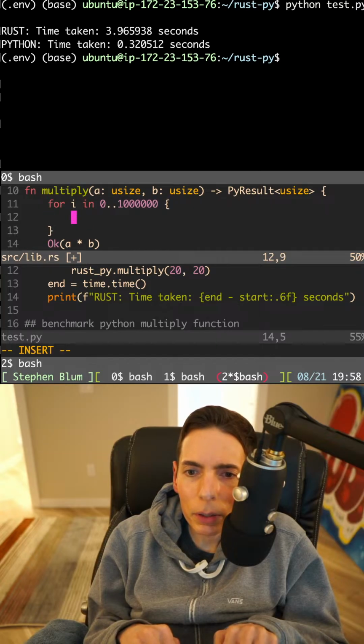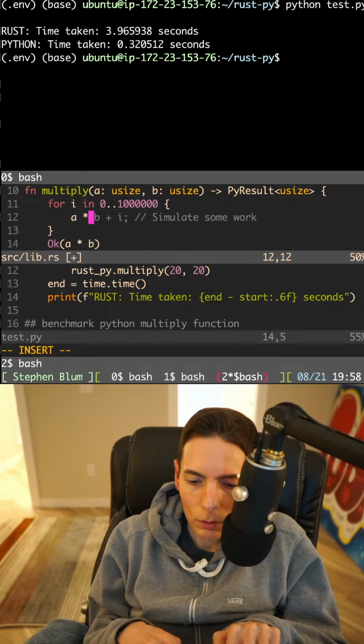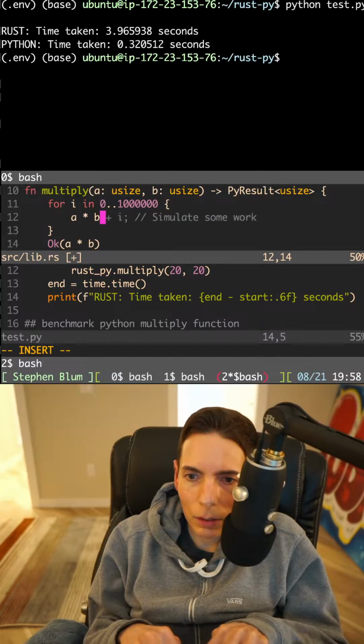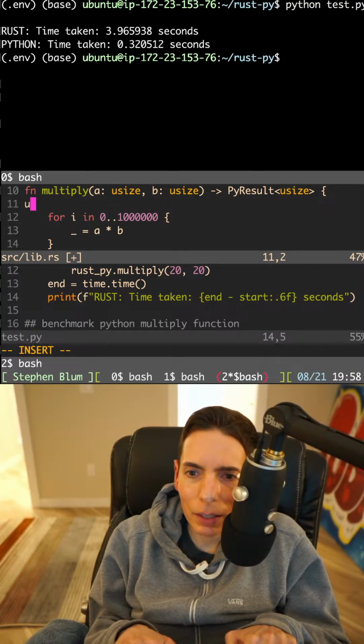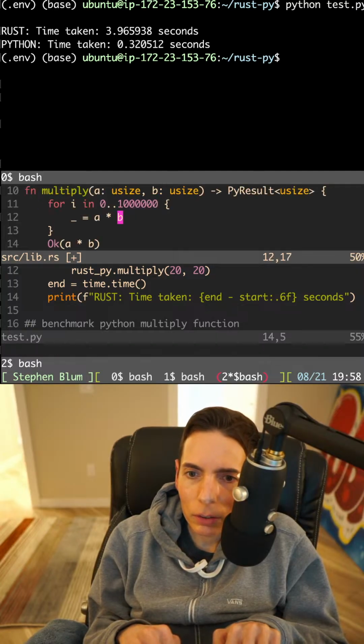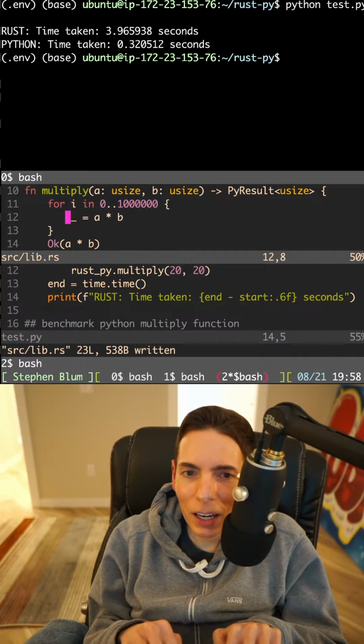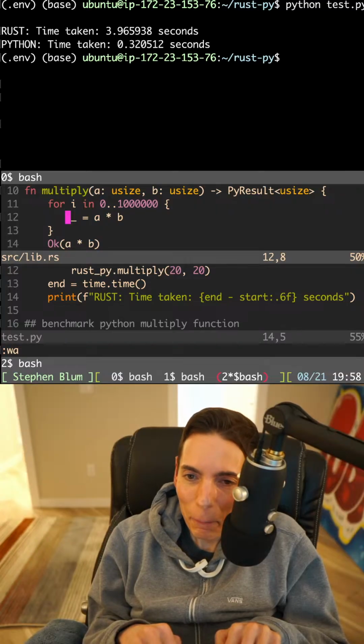We want to do a multiply A times B. And then I will say underscore equals. We say let underscore equal. I forgot. Not let. How do you define variables again? It's been so long.